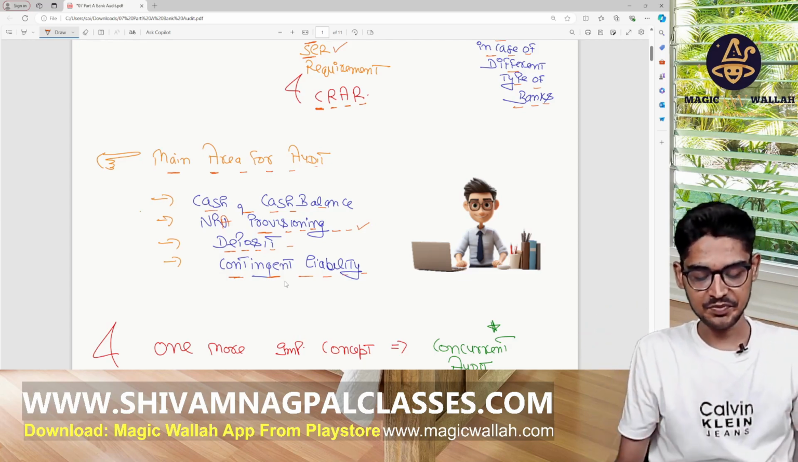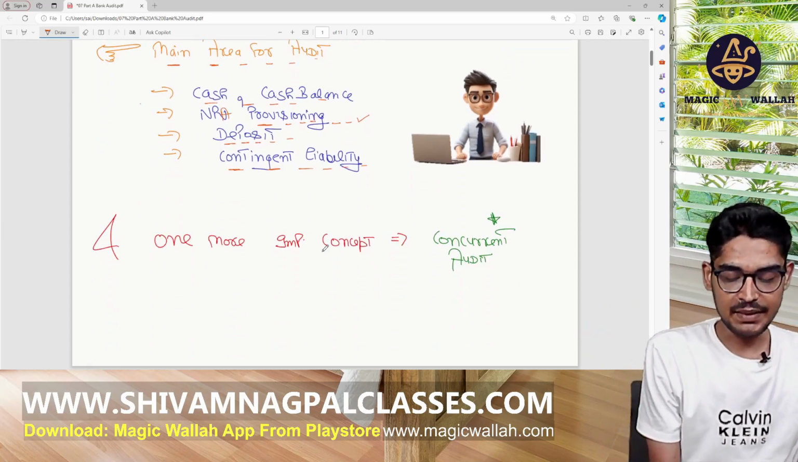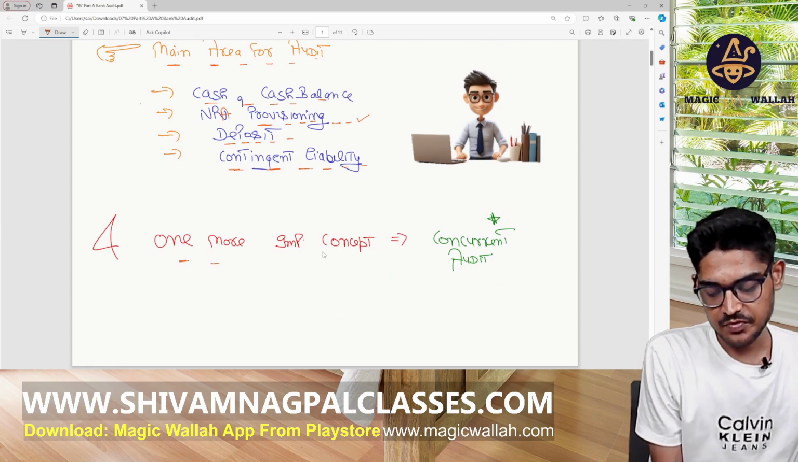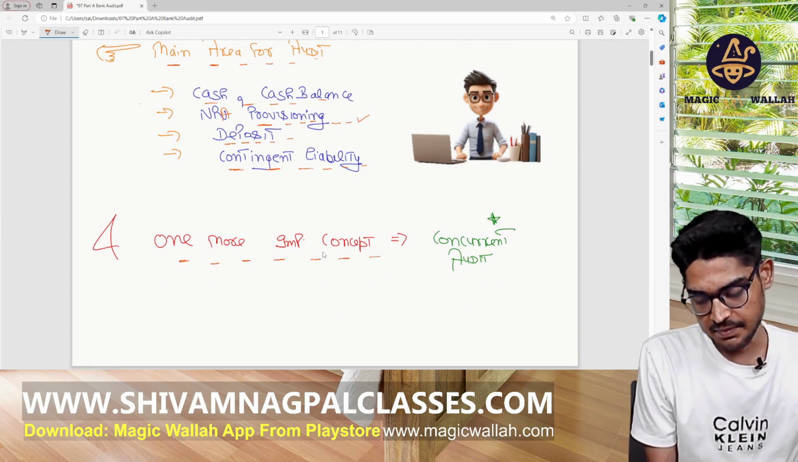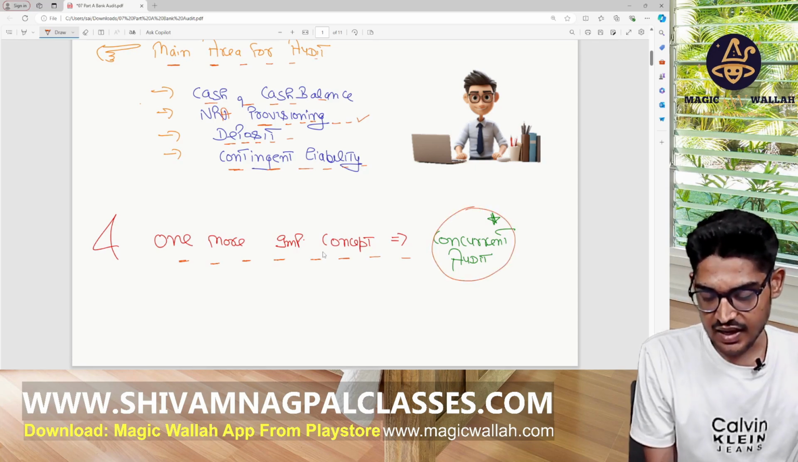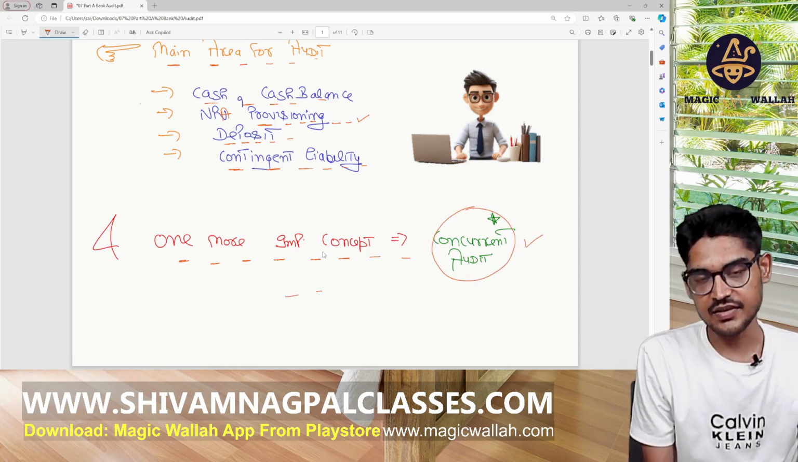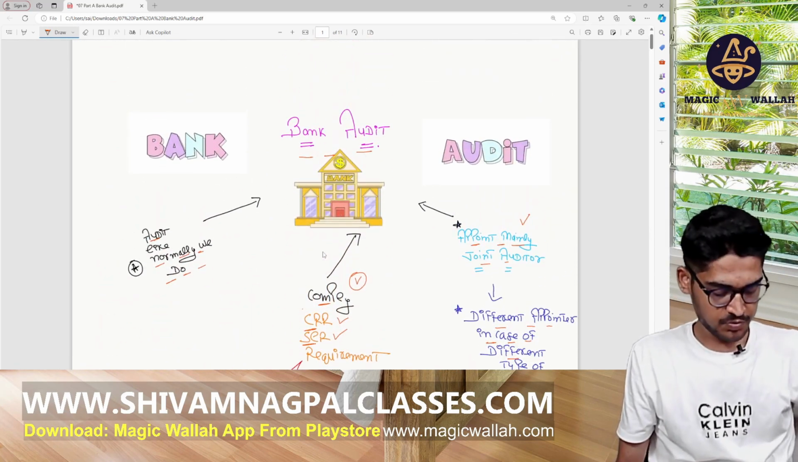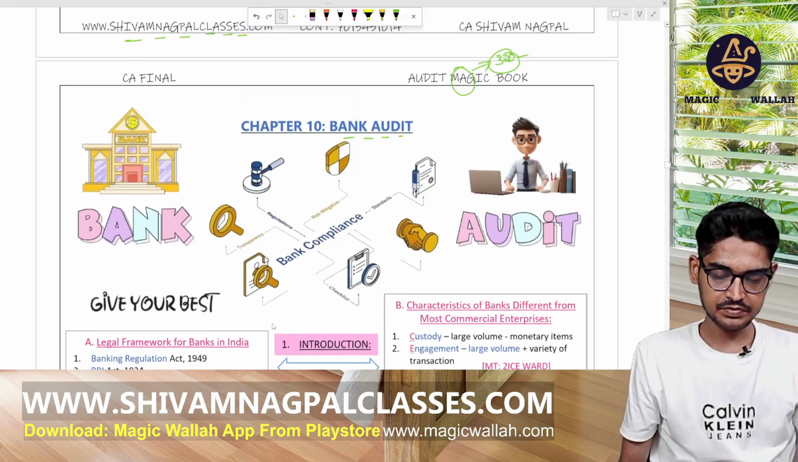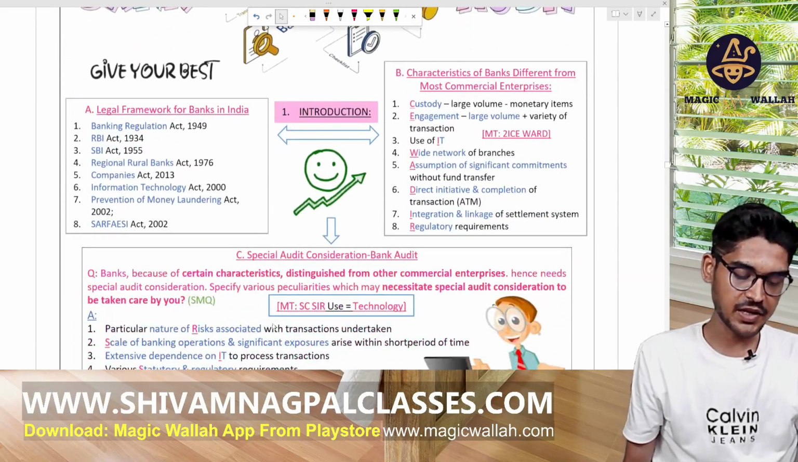One more important concept is the concurrent audit. Auditing the transaction as soon as it happens is known as concurrent audit. We will study it in this chapter. This is an overview of the bank audit. Now let's start from the magic book.